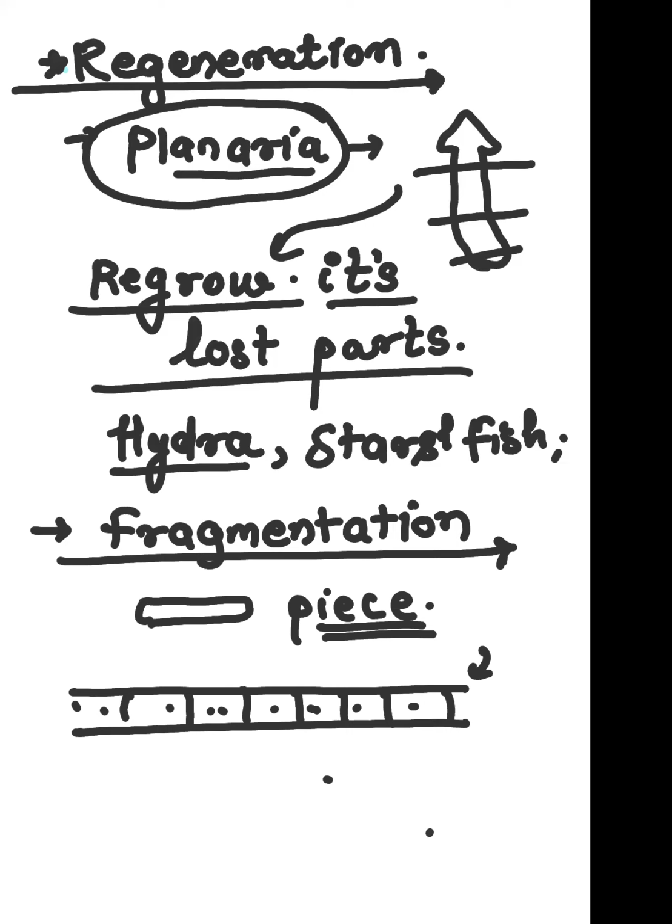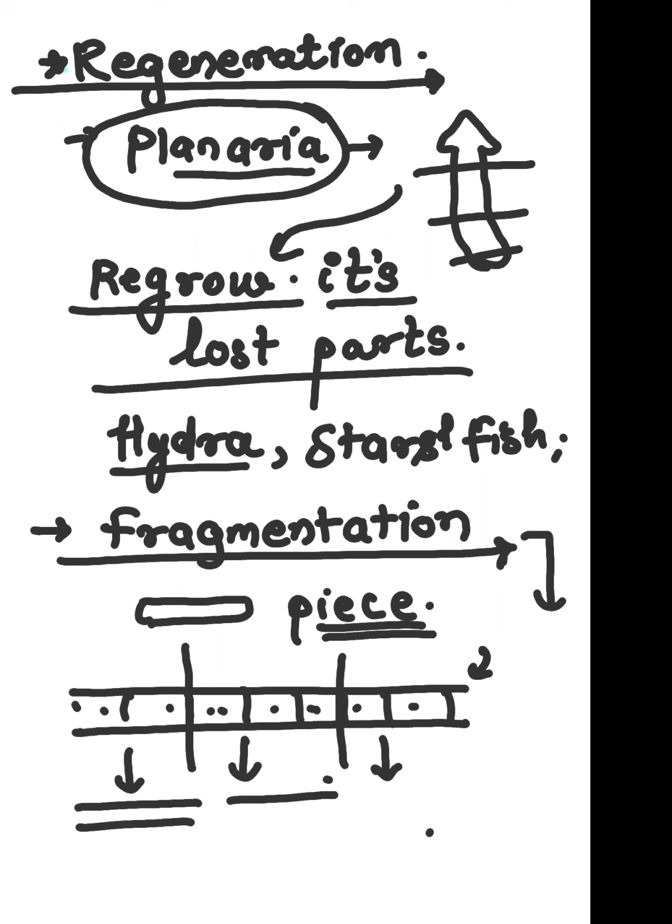When this organism undergoes fragmentation, fragmentation means the process of making pieces. And each piece, each fragment will act as an individual. So an organism undergoes the fragmentation process and produces fragments, and each fragment will act as a new individual.